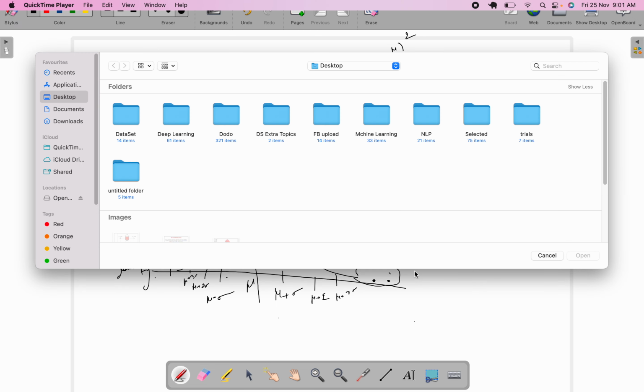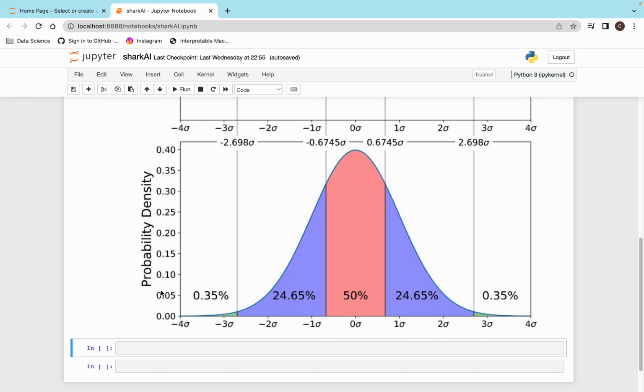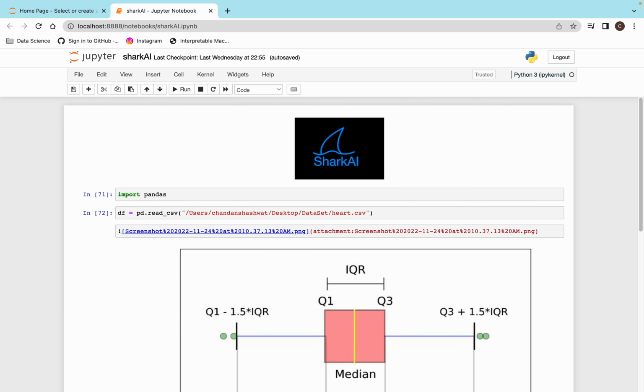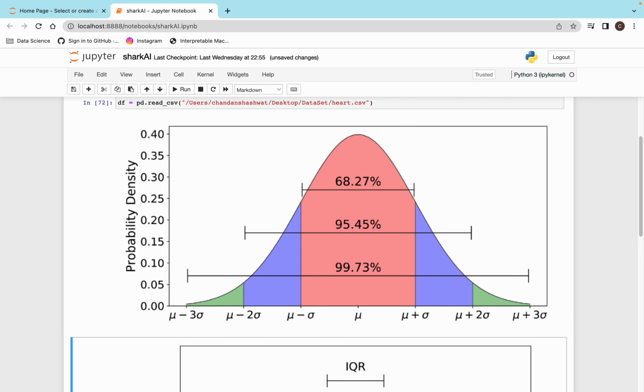Okay, so here I can see the probability density function, and I can also see the 68% of data. Okay, let's not see this; first we will go through this image. You can see that within one standard deviation, it covers 68.27% of data, so nearly equal to 68%. Within two standard deviations, it covers 95.45%, which we generally say is 95%, and then 99.73% within three standard deviations.